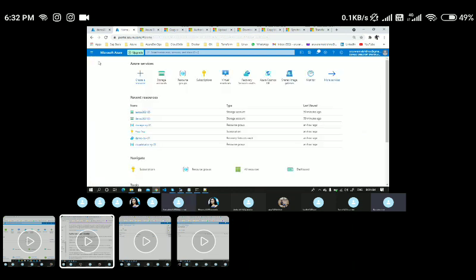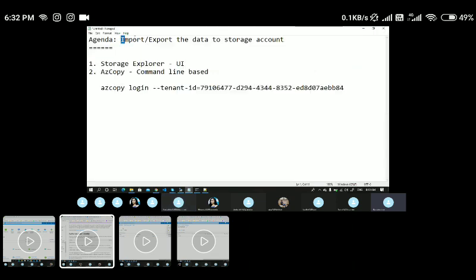What about moving workloads from on-premises to the cloud? For a workload, we can take a snapshot. Can we do that also? Yeah, snapshots also we can upload into the storage account. So only the destination should be a storage account, not any other. That is the reason I mentioned in the beginning: importing and exporting data to the storage account. AzCopy and Storage Explorer are just to upload and download data from anywhere, from your local system or from anywhere, into a storage account itself.